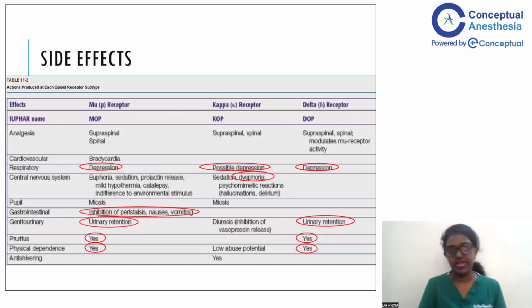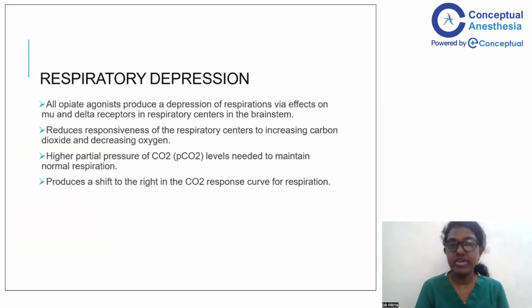So coming to the side effects, why we are moving away from opioids is because of the side effects of opioids. If you see among the different side effects, the most concerning for us as anesthetists in the immediate postoperative period is respiratory depression. Opioid receptors in the CNS increase the threshold of the respiratory system to carbon dioxide. So this decreases the responsiveness of the respiratory centers to PCO2 levels. A higher level of PCO2 is required for the patient to get stimulated to breathe normally. This causes a shift to the right of the CO2 response curve. So respiratory depression is a profound side effect of opioids that we would like to avoid, especially in certain susceptible patients.